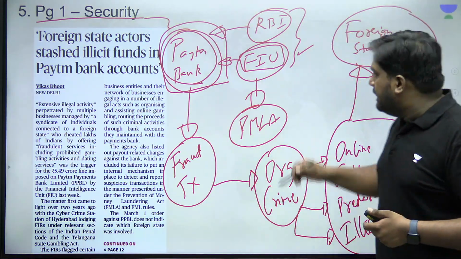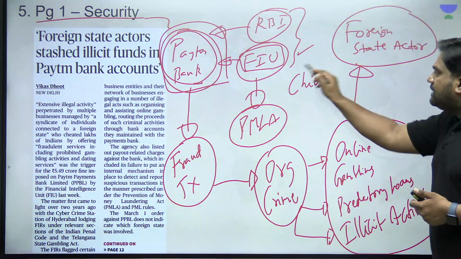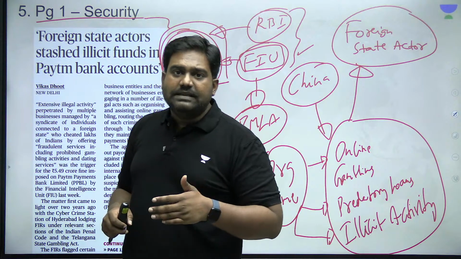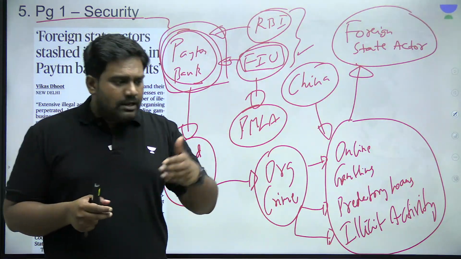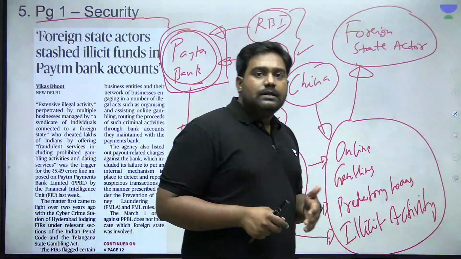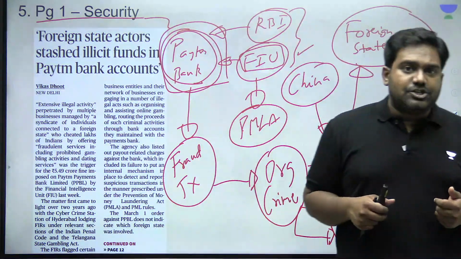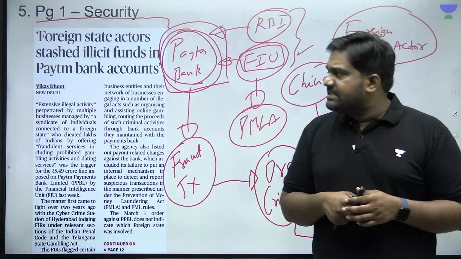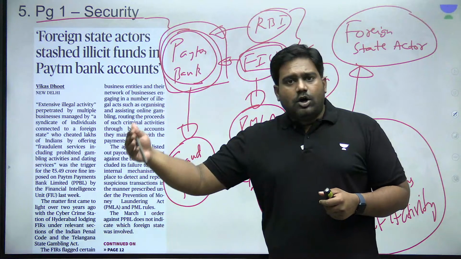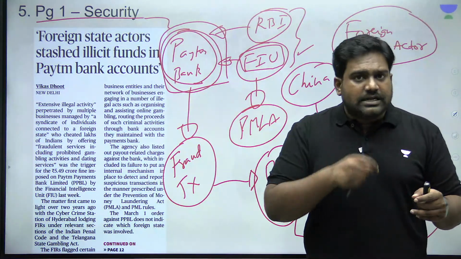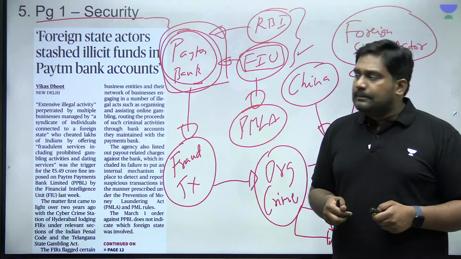So most likely, it could be tied to Chinese companies, many fraudulent Chinese companies and apps which are involved in online gambling, fraudulent loans and predatory loans, right? So most likely that is the indication that we get from this particular article. It highlights the links that exist between organized crime, hostile foreign state actors, and money laundering, how these three are connected. That is what we take away from this important article.